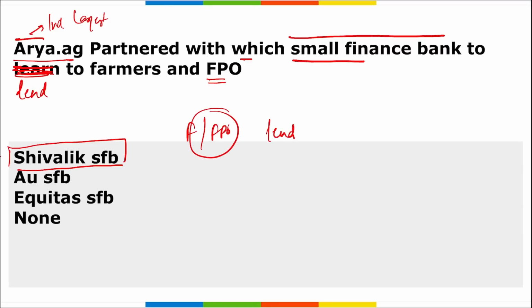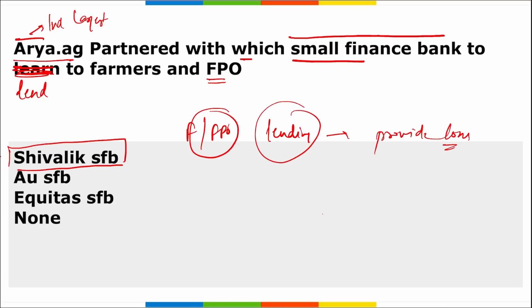Here lending will be done, and lending is basically to provide loans to MSME sectors, to farmers, to MSME sectors that are related to agriculture only. So for farmers as well as for FPOs, right? The collaboration is formed with an intent to promote equitable growth in the agriculture sector and also to provide more opportunities to small stakeholders, right? Arya.ag's AI-enabled system and customized solution will offer an additional layer of professional assurance for Shivalik while lending.